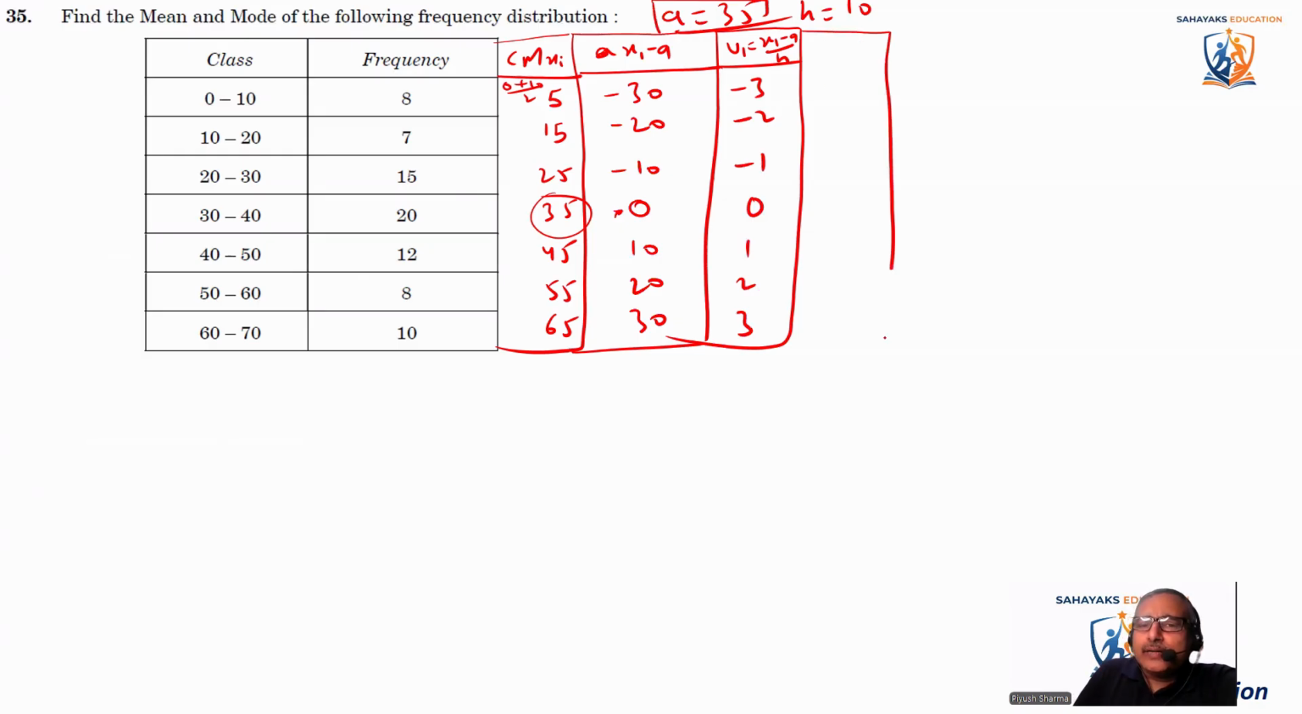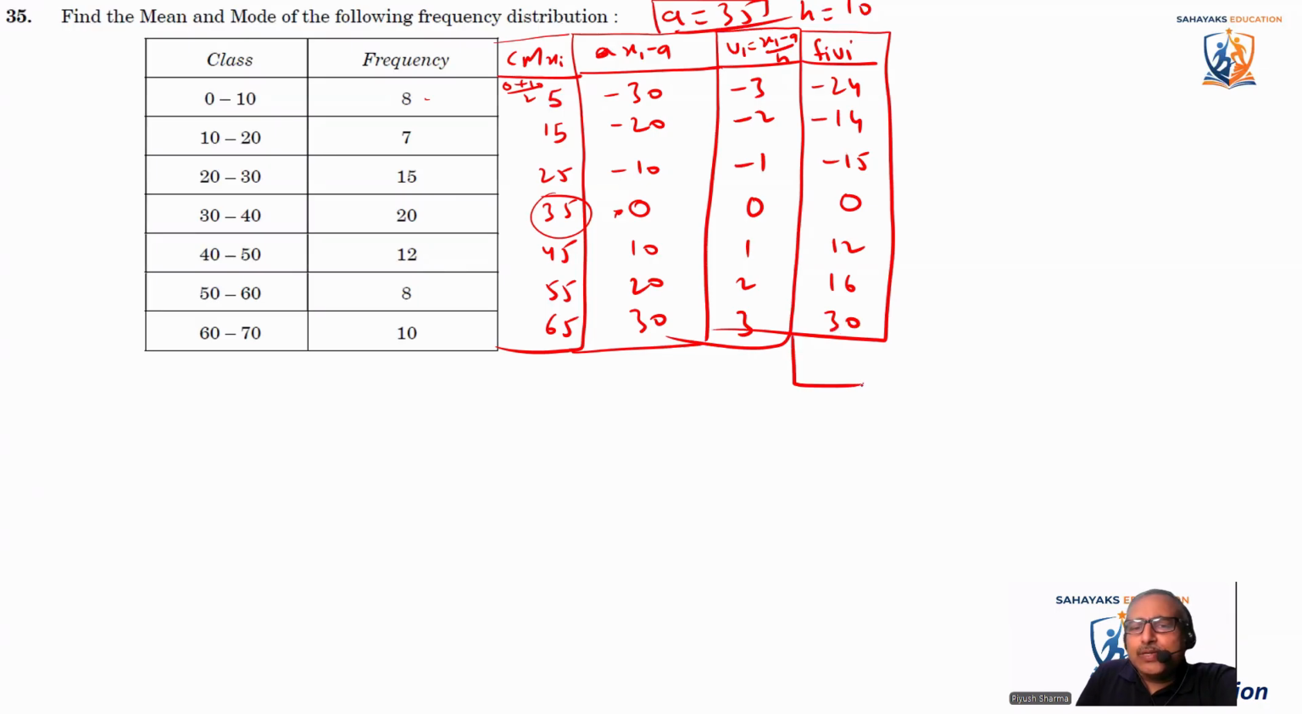Now I'm going to calculate fi ui. We are going to multiply the frequency with the ui. So 8 into -3 is -24. 7 into -2 is -14. 15 into -1 is -15. 20 into 0 is 0. 12 into 1 is 12. 8 into 2 is 16. And 10 into 3 is 30.